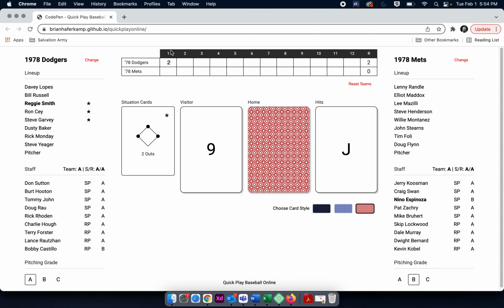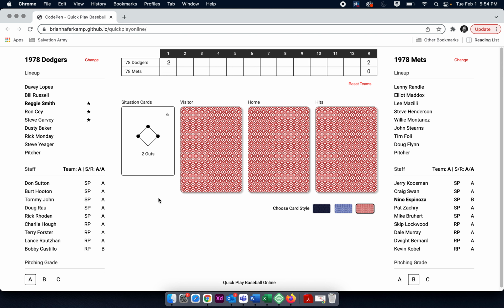Okay, so now we move to the bottom of the first inning. Every half inning, there's only 1 action play. So this is our action play. And now we're going to move on to the bottom half of the first inning. And now it's the Mets' turn to come up to bat. So they have the bases loaded as well with 2 outs. And their number is a 6. So it's not a wild card. It's an actual number. And when you see that, you would say 1, 2, 3, 4, 5, 6.